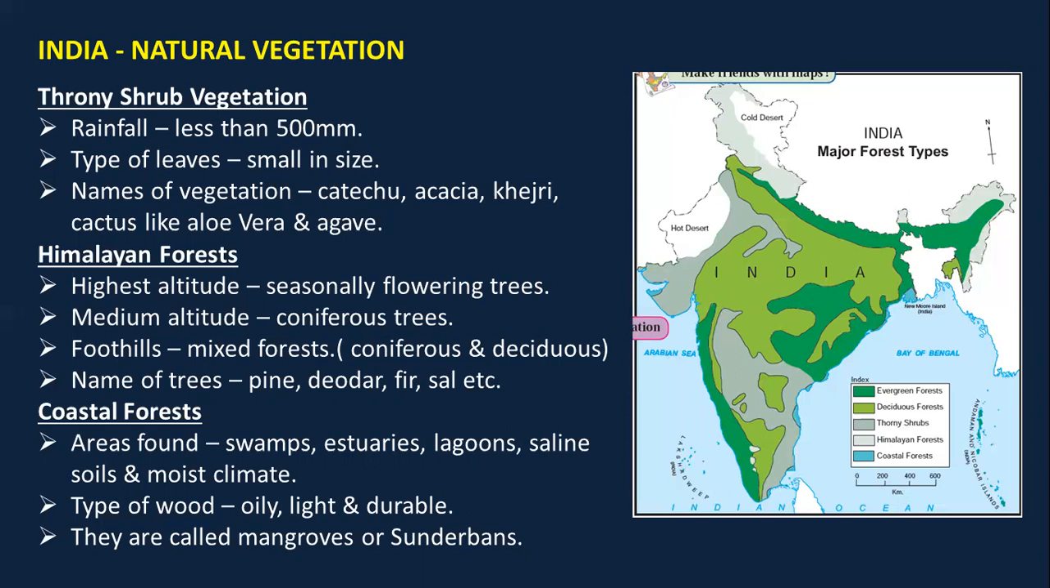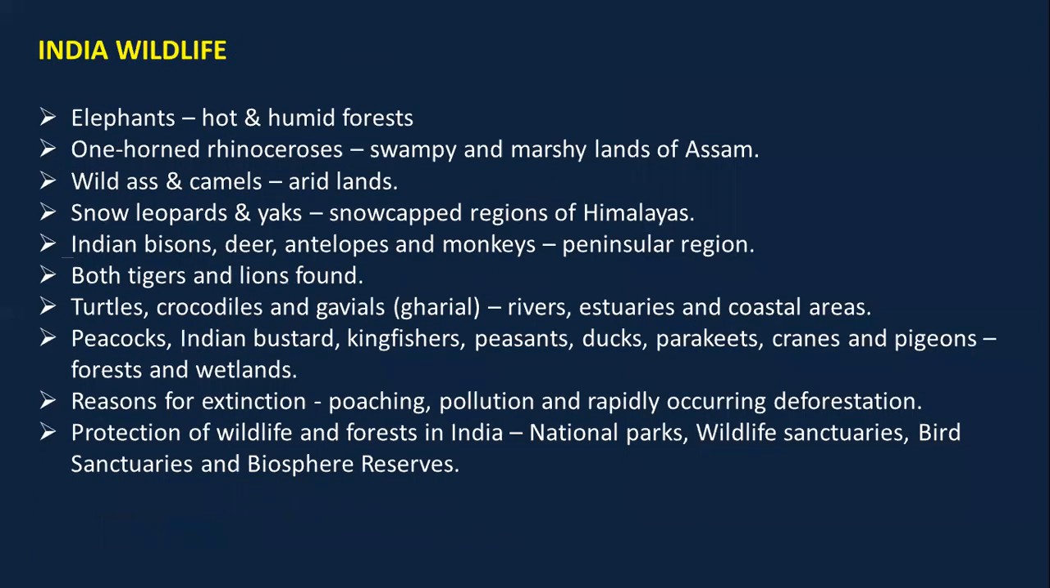And finally, the last one is the coastal forest. Coastal forests are found in swamps, estuaries, lagoons, saline soils, and moist climate. Basically, जिधर भी पानी है, वहाँ पे the type of forest that we will find is coastal forest. The type of wood that is found here is oily, light and durable. These are called mangroves or Sundarbans. Sundarban is a delta that is formed by river Ganga and Brahmaputra together. The types of trees present here are called Sundari trees.